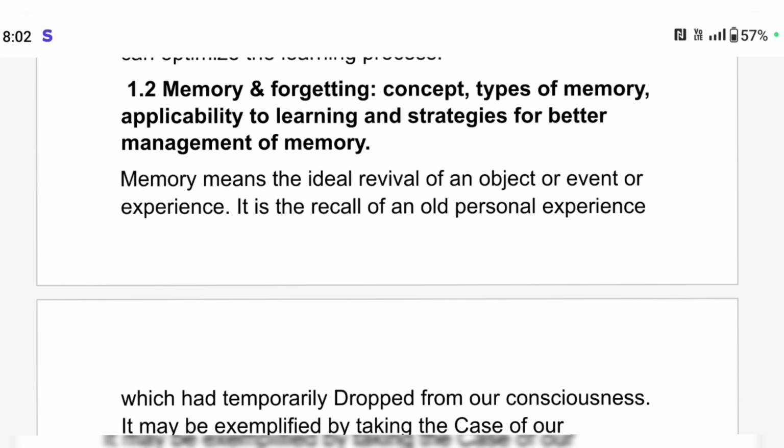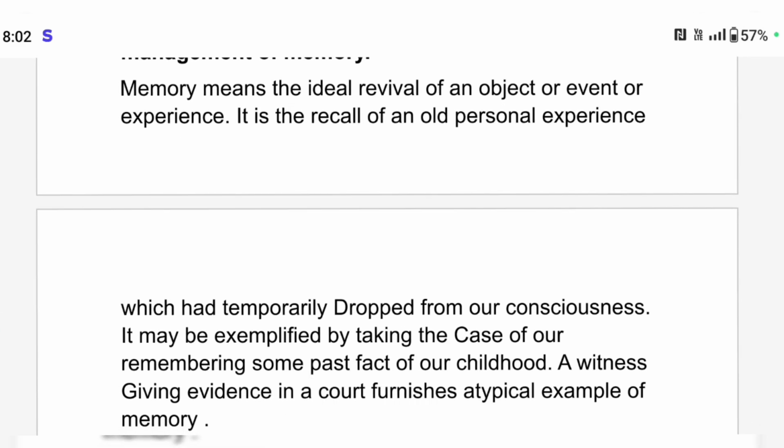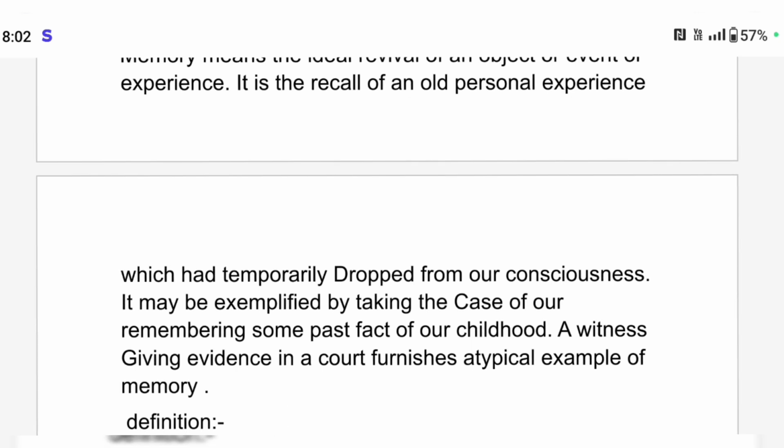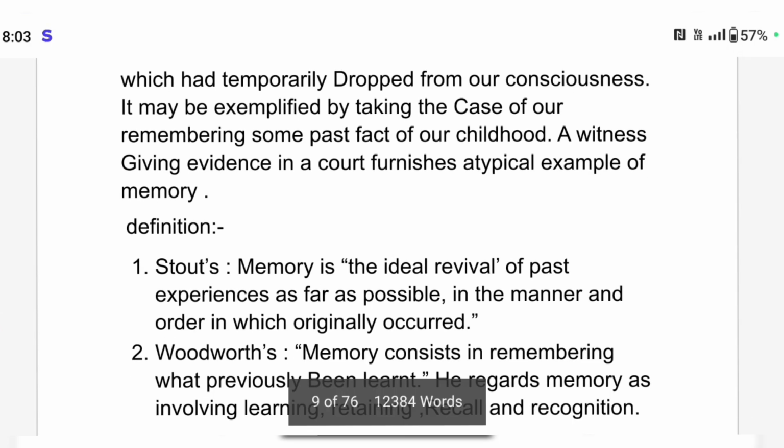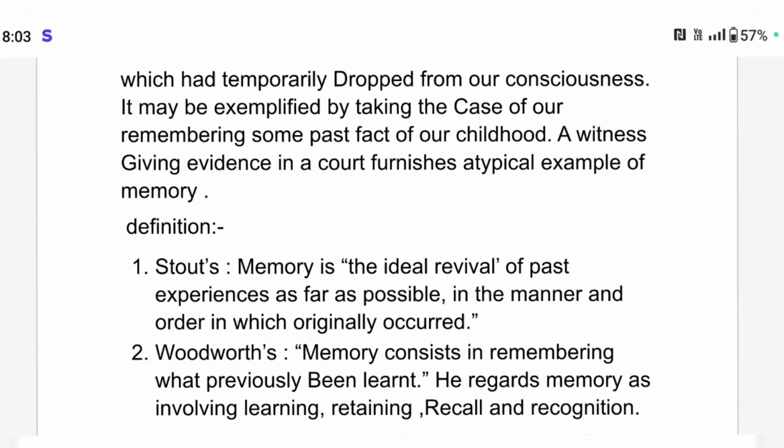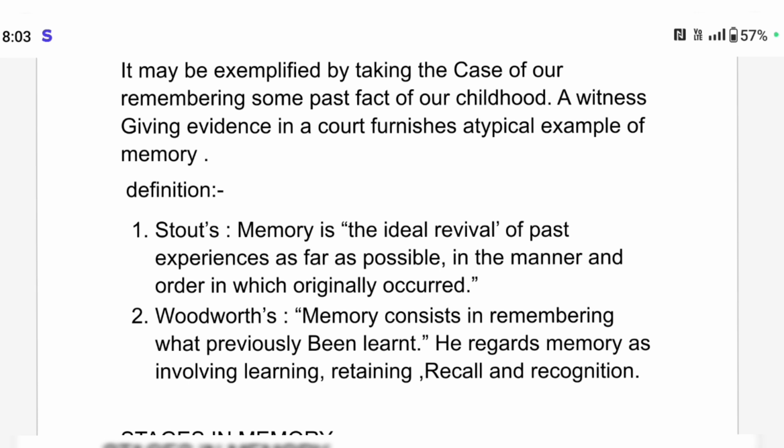So memory and forgetting. The next topic is memory and forgetting: concept, types of memory, applicability to learning and strategies for the better management of memory. So what do you mean by memory actually? Memory means ideal revival of an object or event in the experience. It's a recall of an old personal experience which had temporarily dropped from our consciousness. It may be exemplified by our remembering some past fact of our childhood. A witness giving evidence in a court furnishes a typical example of memory.